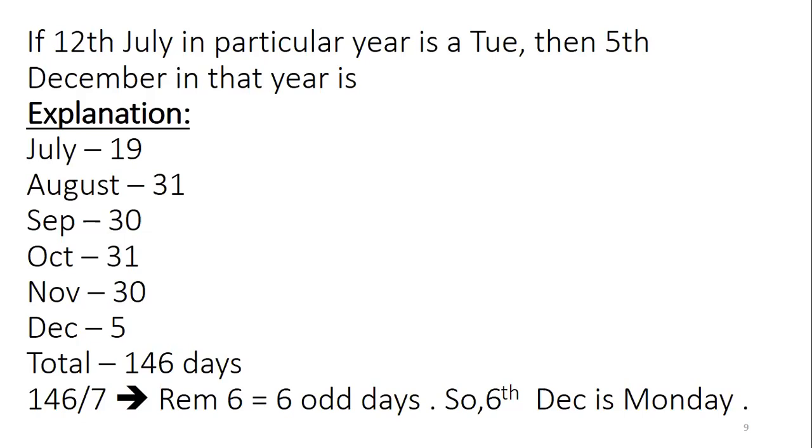Now, the reference point is Tuesday. Underline here, the reference day given is Tuesday. So from Tuesday, we have to calculate the odd days. So after 7 days, that is 0 days, it means Tuesday. 6 days means Monday, the previous day, Monday. 6 days forward shift, or go for one backward shift. So you will get 5th December is Monday. So even though the year is not given, we can find out in that particular year, or in the next year also we can find out, no issues.